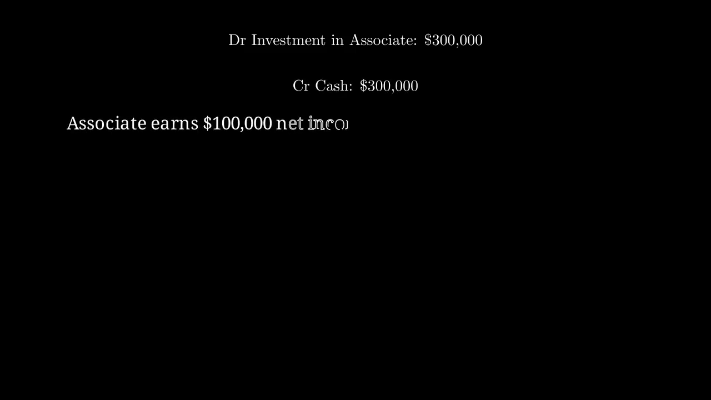During the year, the associate company earns $100,000 in net income. The investor's 30% share of this income is $30,000. We debit investment in associate for $30,000 to increase it, and credit income from associate for $30,000 on the income statement.